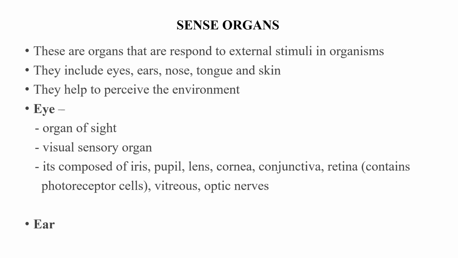It's actually composed of some other parts, like the iris, the pupil, the lens. I know you have seen a lens before, especially in physics. The lens is the one that actually collects the information of the image or of the object. We also have the cornea, the conjunctiva, the retina. The retina contains cells that are referred to as photoreceptor cells. These photoreceptor cells are the ones that receive the colors of the image, whether it is red, white, or black.